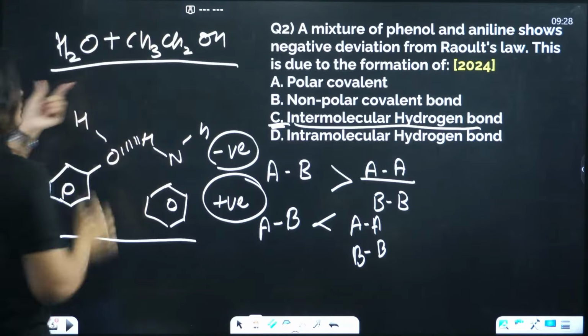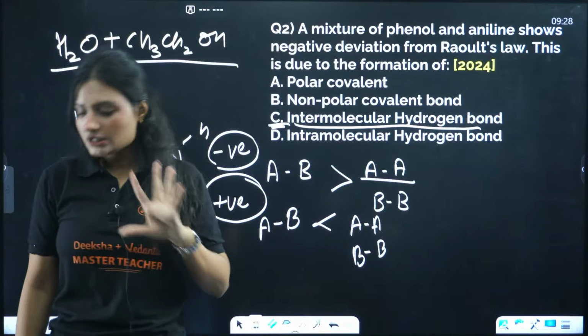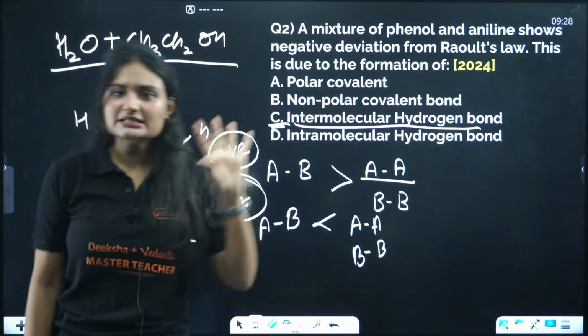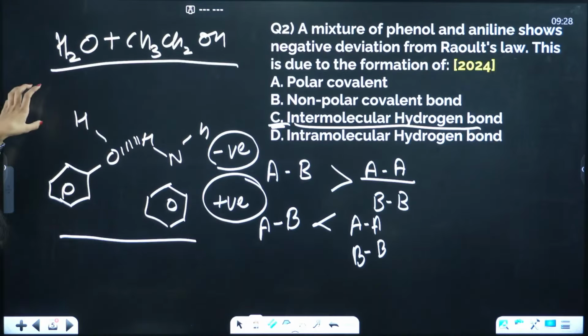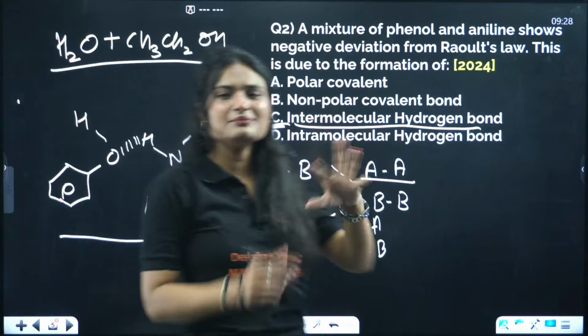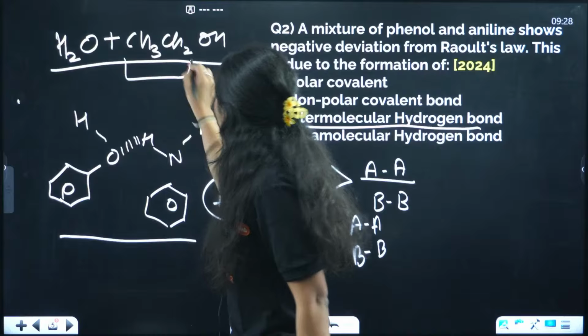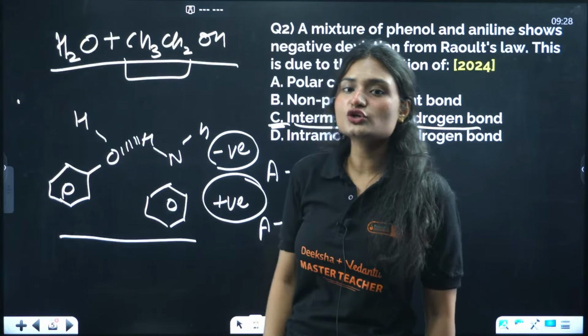A mixture of water and ethanol will show positive deviation from Raoult's law, right? Now, why will it show positive deviation? Simple. In water molecules, we have hydrogen bonding. In ethanol, we also have hydrogen bonding, right? But it's a weak hydrogen bonding. Why? Because of this hydrophobic part.